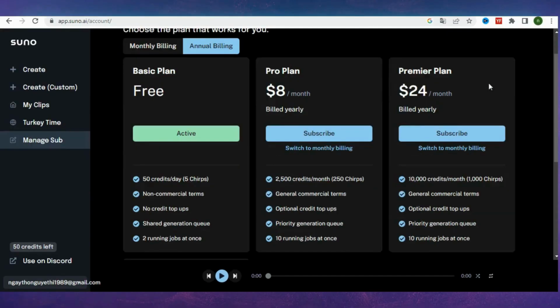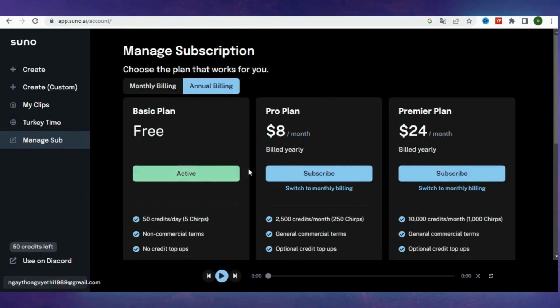Now, let's discuss a bit about our excellent AI song creation tool. In the free version, you get 50 credits per day and no commercial rights. Therefore, to make money from songs created with this tool, you need to upgrade to at least the Pro plan.